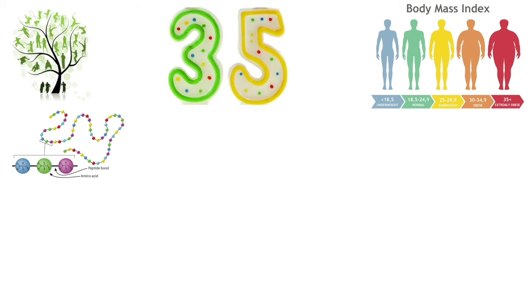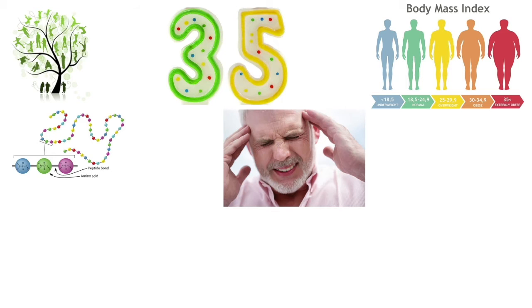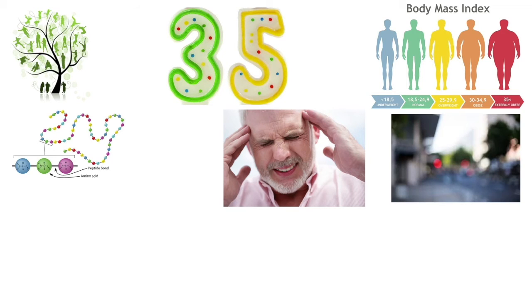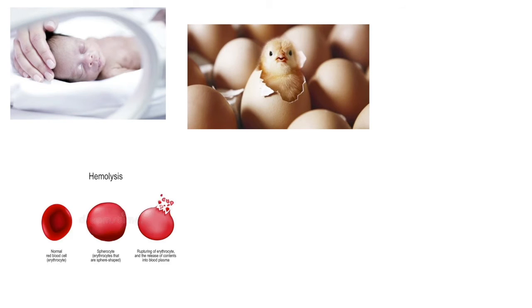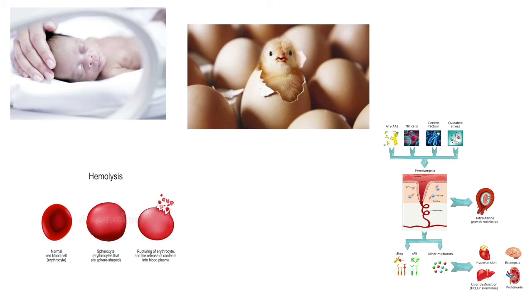Symptoms include excess protein in the urine, severe headaches, blurred vision, nausea, vomiting, shortness of breath, etc. Major complications following these symptoms include fetal growth restriction, low birth weight, preterm birth, delivering early, hemolysis, destruction of red blood cells, eclampsia, preeclampsia plus seizures, and organ damage.